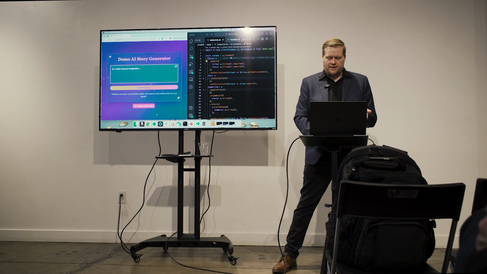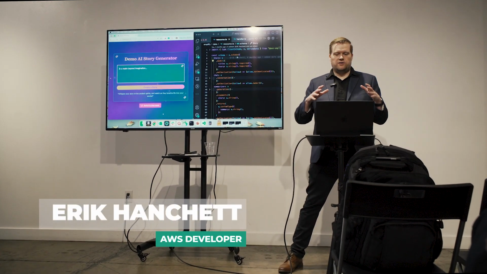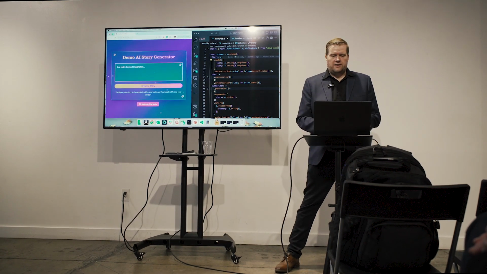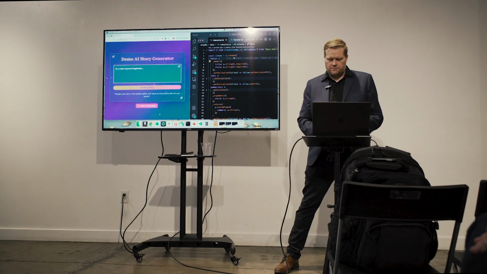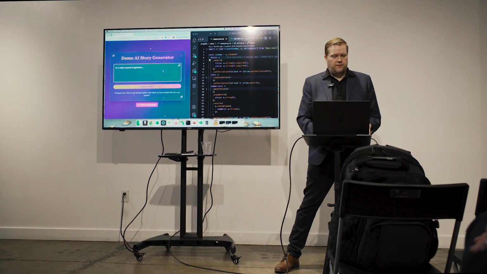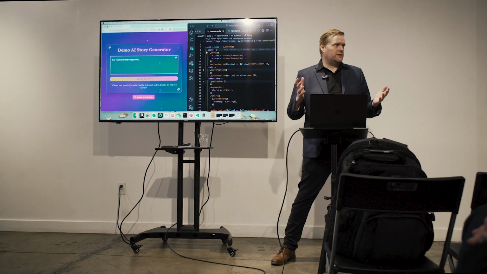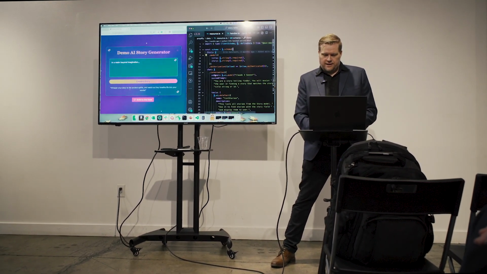Here on the right-hand side is some code. So this is the schema. This is using Amplify AI Kit is what we're calling it. And this is how we're defining our calls to our backend large language models behind Amazon Bedrock. So I made this little demo AI story generator, which hopefully, if the internet works, we'll see it. By the demo gods, we'll see how it goes.